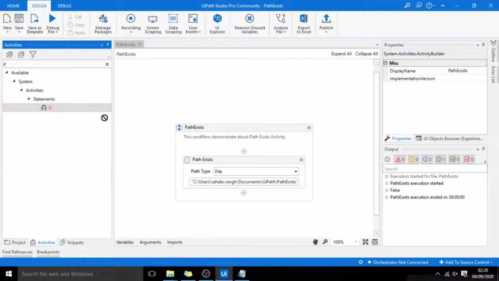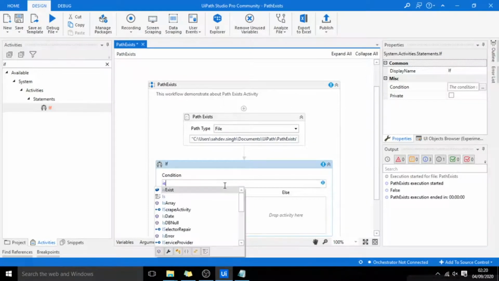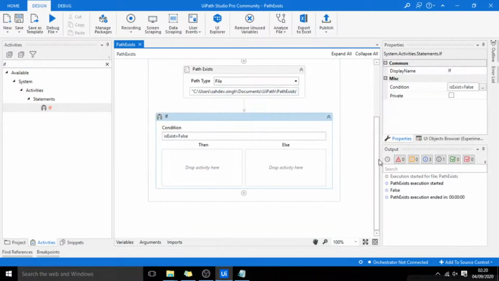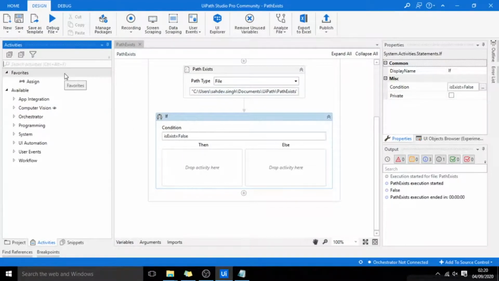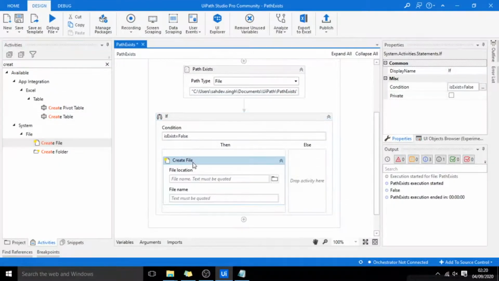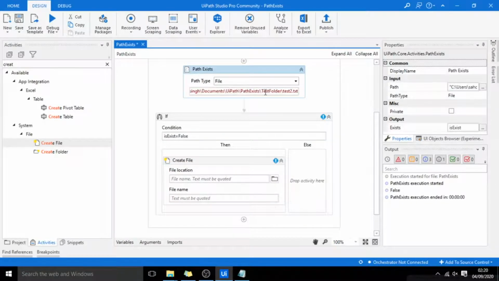Here I will specify if isExist equal to false, means the file does not exist, then create file on this path.